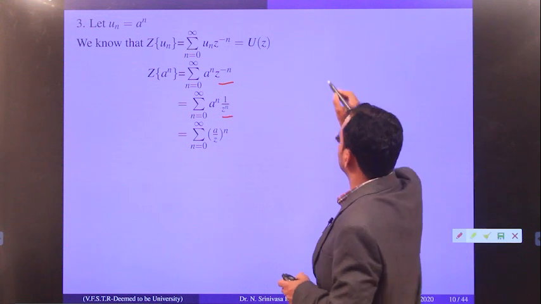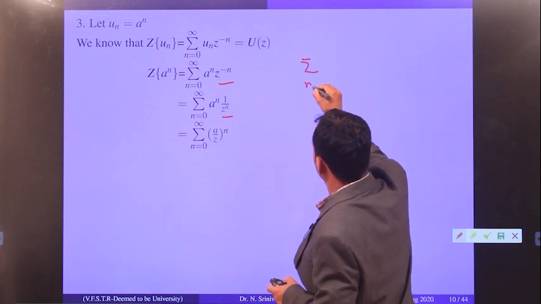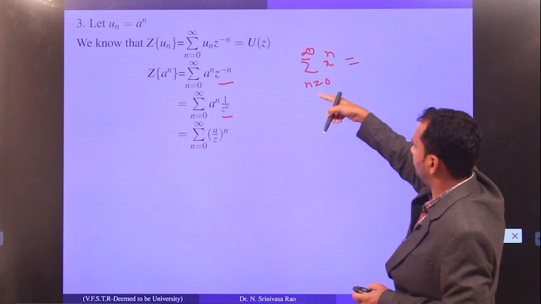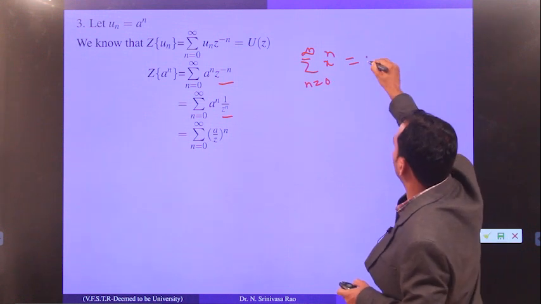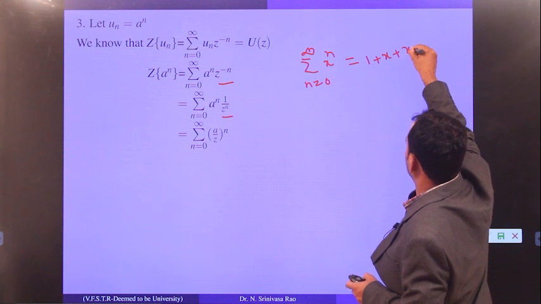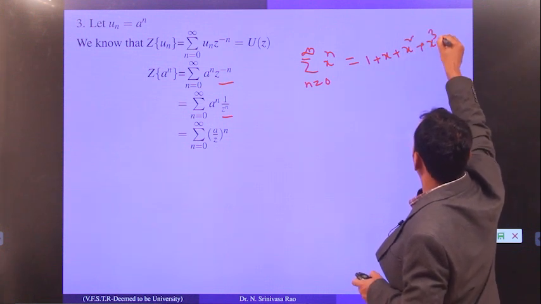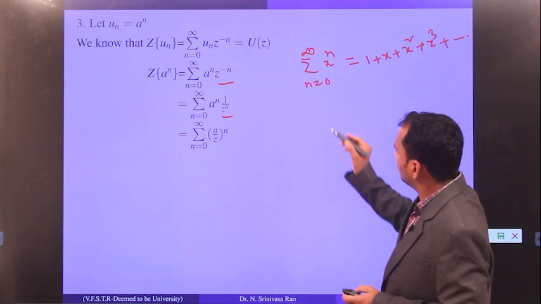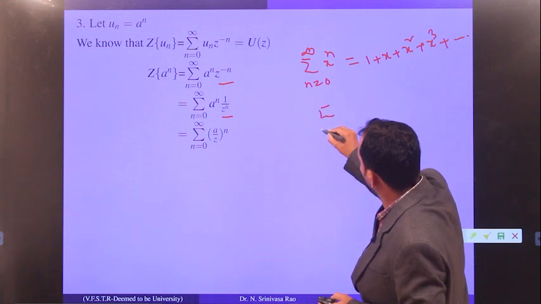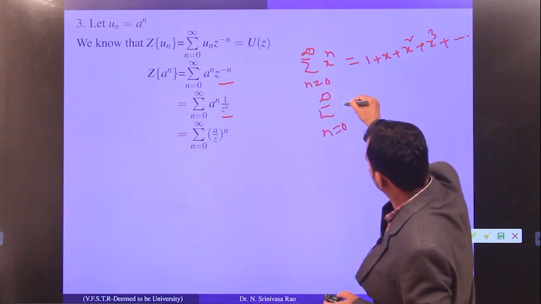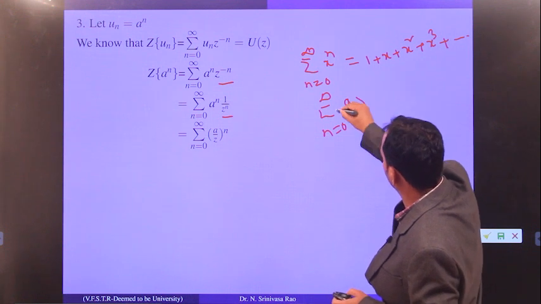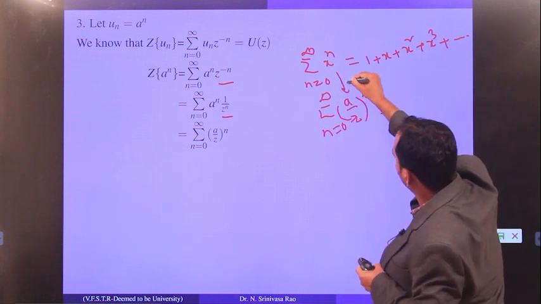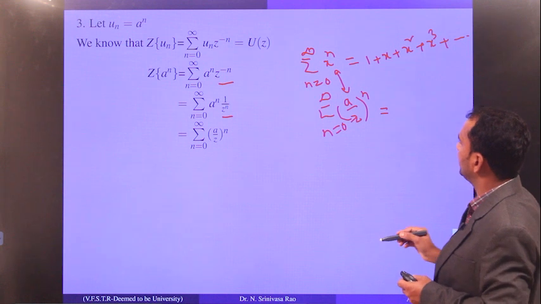Now can you tell me what is this, sigma n equal to 0 to infinity of x power n? If you run n from 0 to infinity, what will it give? 1 plus x plus x square plus x cube and so on. Here, this is sigma n equal to 0 to infinity of a by z whole power n. So if you compare these two, in the place of x, it is a by z.